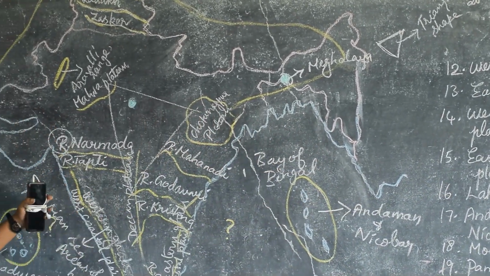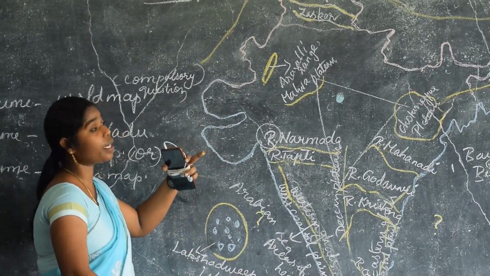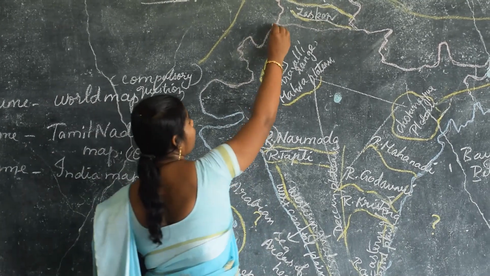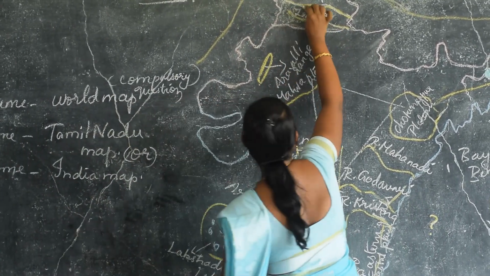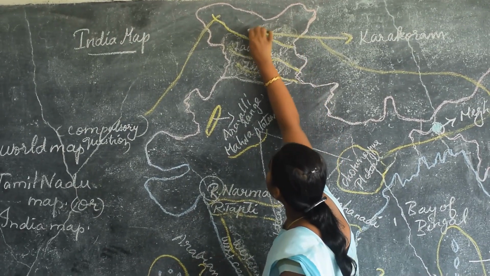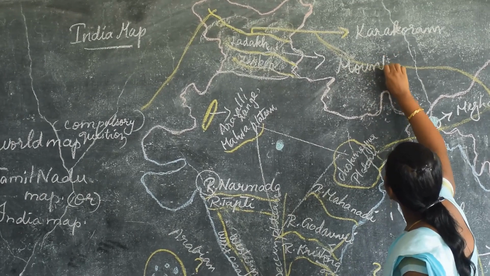Yes, everything is completed. And mountain forest. Mountain forest means you have to remember the head of India. Head of India means what? Yes, this area is fully covered by mountain forest.